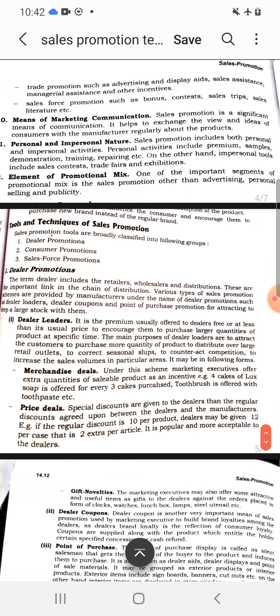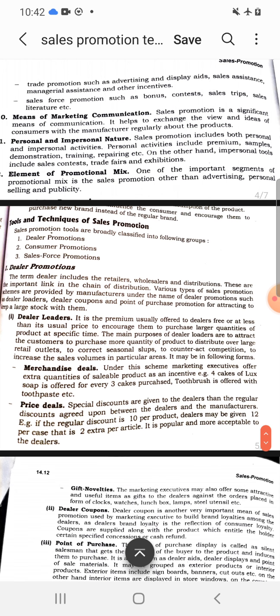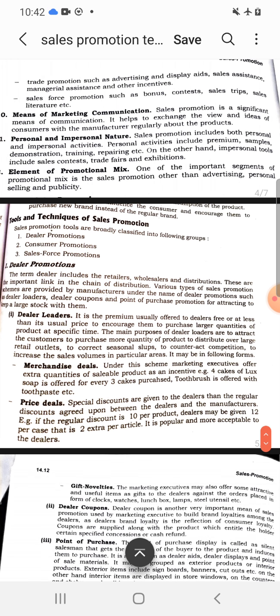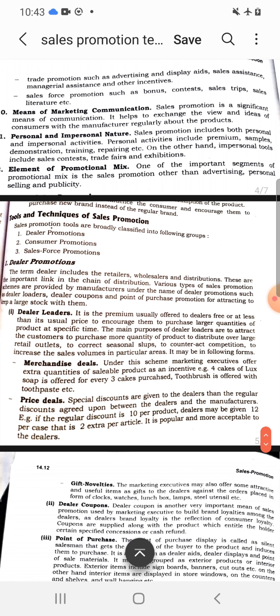Personal and impersonal in nature. Sales promotion technique may be personal, where the marketer is in contact with the consumers or dealers. These tools include premiums, samples, gifts, novelties. These are the impersonal in nature, where there is no contact between the marketer and the consumers. On the other hand, it may be personal, where there is contact between marketer and consumers, dealers, such as sales contests, trade fairs and exhibitions.